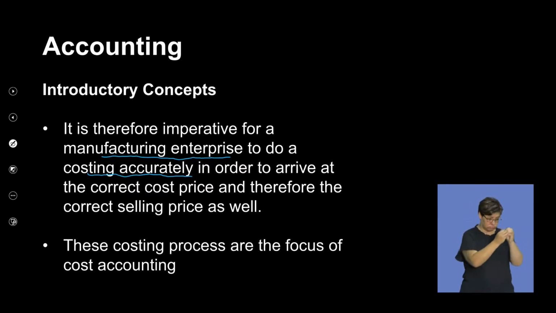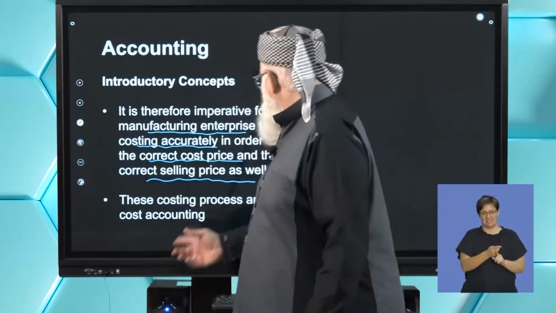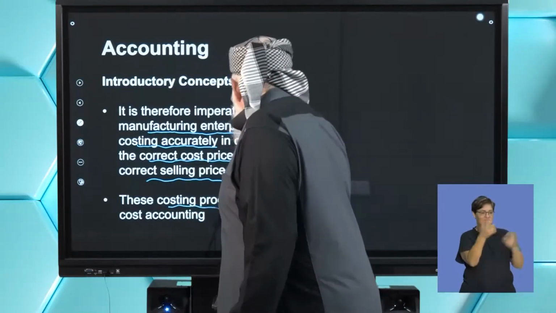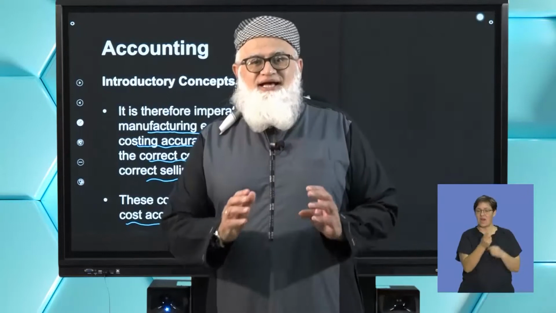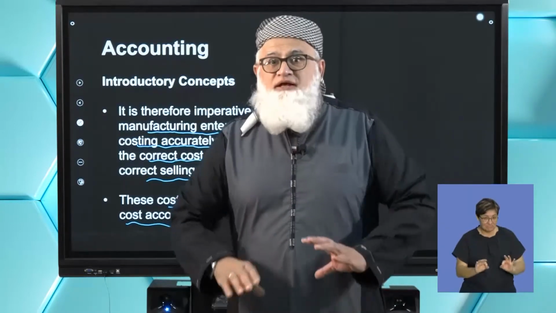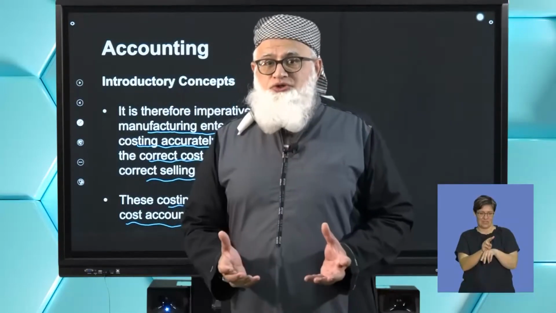Because remember, once they have the correct cost price, they will therefore be able to determine the correct selling price as well. And that is what this entire section is about. What is it about? It's about the costing process, and therefore our focus is on cost accounting. Got that? Okay, so that's an overview. That's just an overview of what you can expect.